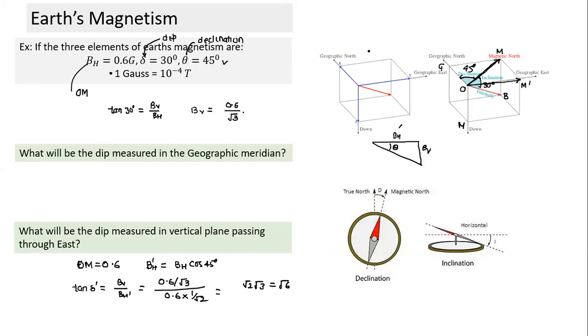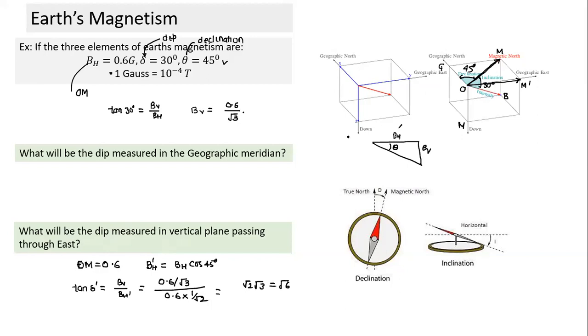Okay, sir, I have a quick question. Why did we take BH dash, sir? Why can't we just take BH? No, tell me, let's understand the wording. What is the dip measured in, which vertical plane?